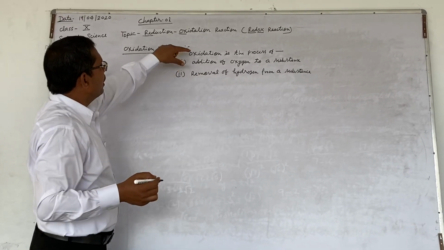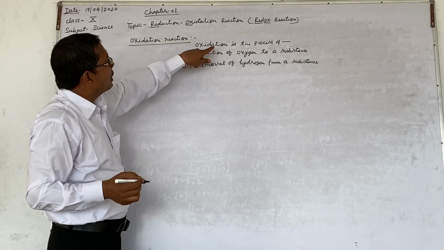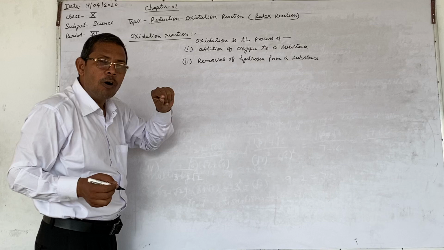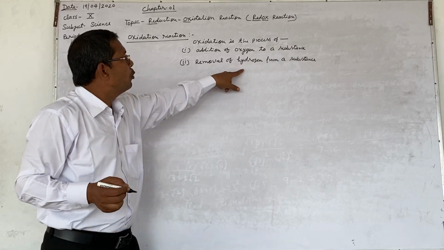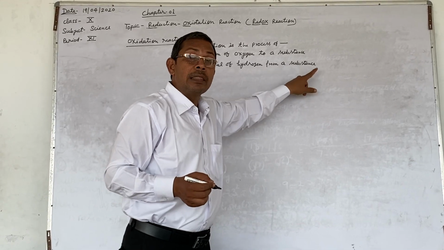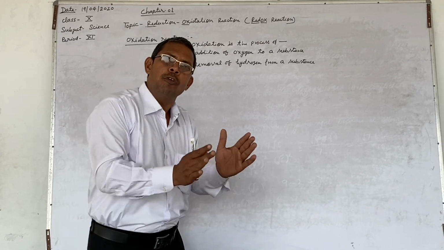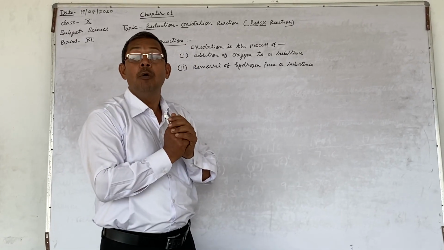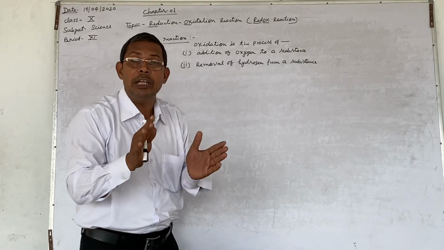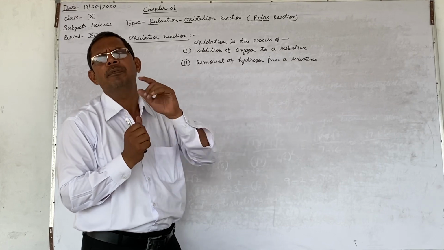If you combine both the points, you will get a definition. Oxidation is the process of addition of oxygen to a substance or a removal of hydrogen from a substance. That is, oxidation is the process in which oxygen is added to a substance, or the process in which hydrogen is removed from a substance. This is a very old definition.